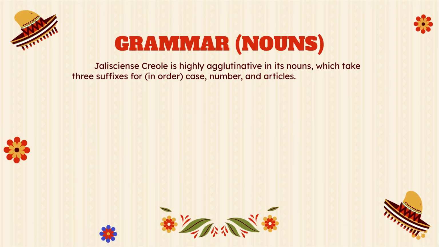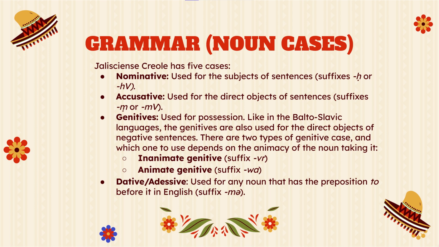Jalisciense Creole's nouns are highly agglutinative and take suffixes for case, number, and articles. Noun cases: Jalisciense Creole has 5 cases: nominative, accusative, inanimate genitive, animate genitive, and dative or adessive. The nominative case is used for the subjects of sentences. The accusative case is used for the direct objects of sentences.